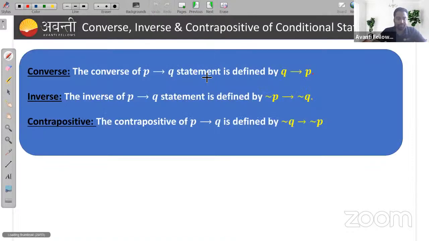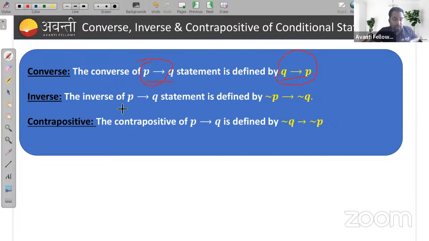Now we'll move to converse, inverse, and contrapositive of a conditional statement. So what is converse? If P then Q, P conditional Q, the converse statement will be Q conditional P, or Q implies P. The converse of P implies Q is Q implies P, right?